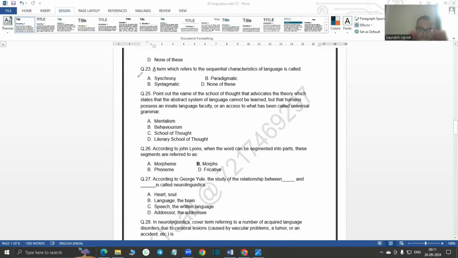Then moving on, question number 23: a term which refers to sequential characteristics of languages. This would be C, is called syntagmatic. Then question 24 is skipped. Question 25 is